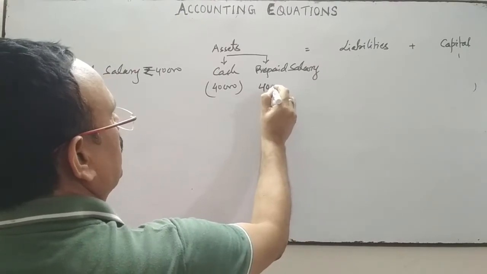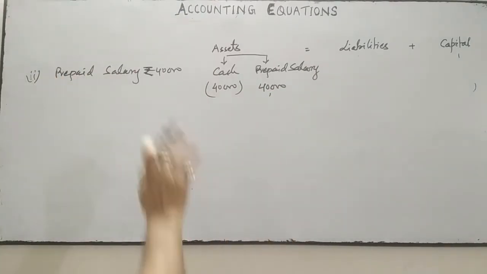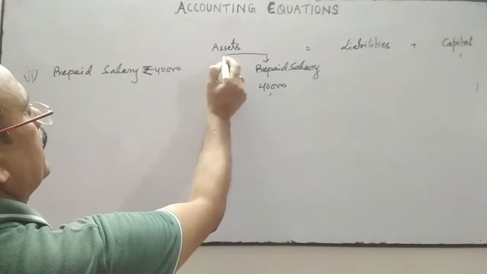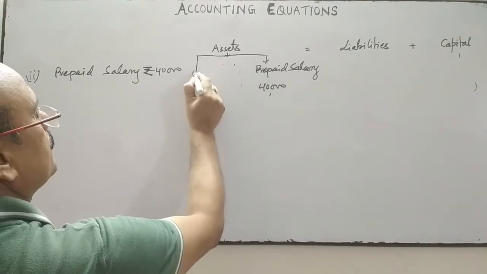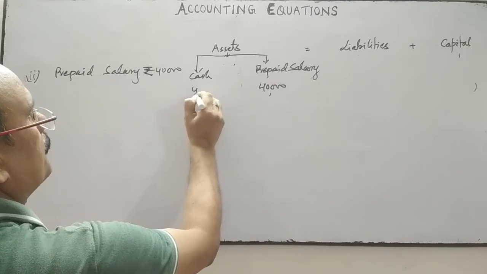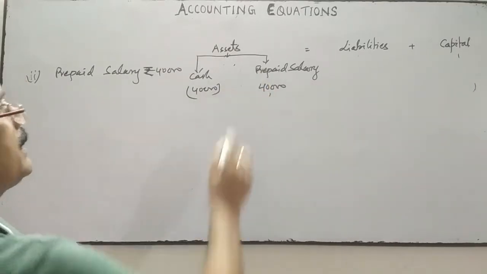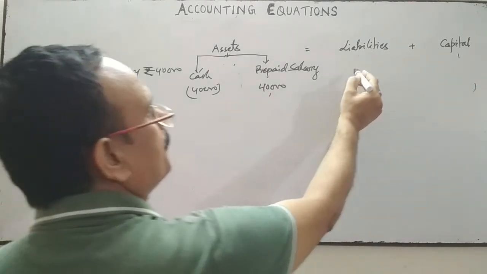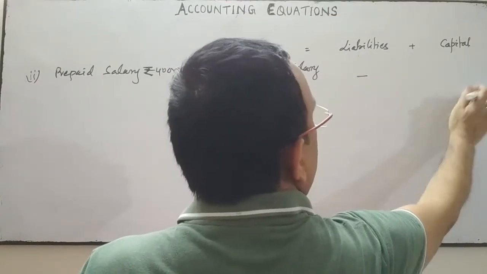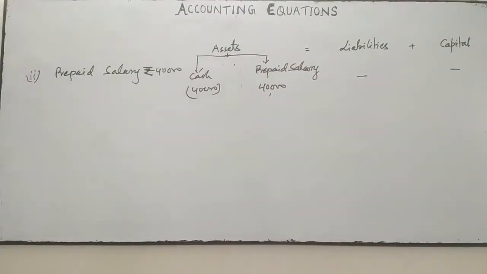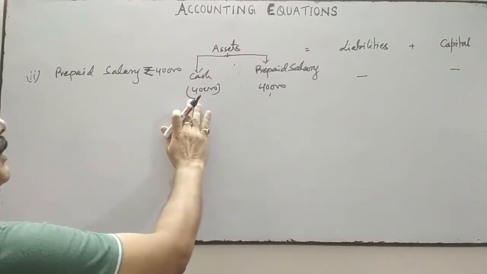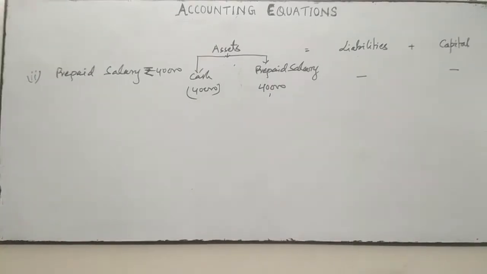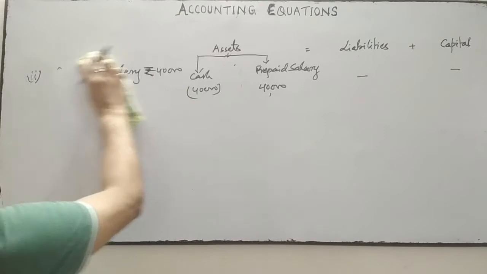This will increase by 40,000. So both effects are on the asset side. One asset, your cash, is decreased by 40,000, and another asset, prepaid salary or prepaid expenses, will increase by 40,000. There will be no effect on liabilities and capital. So plus 40 minus 40 is 0 and this side is also 0. So the accounting equation is balanced.